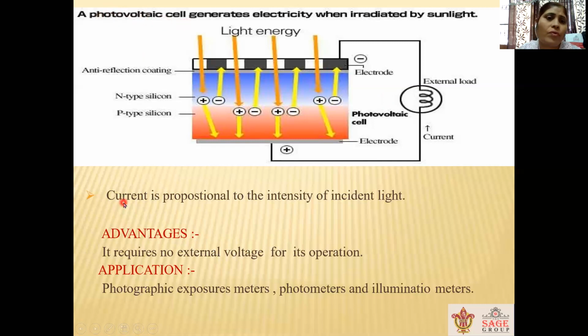And since the electrons are flowing, it means current is also flowing, and this current is proportional to the intensity of the light which falls on the junction. The advantage is that external voltage is not required for its operation, and it is used for photographic exposure meters, photometers, and for illumination meters.